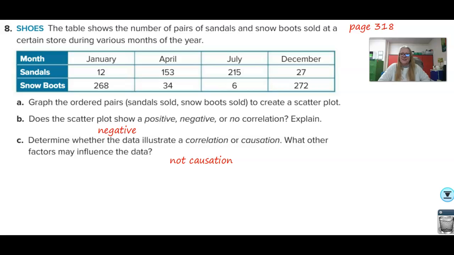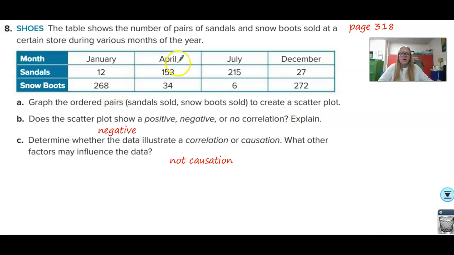Shoes. The table shows the number of pairs of sandals and snow boots sold at a certain store during various months of the year. Now, this goes pretty much what you would expect. The sandals are really high in April and July, and snow boots are high in January and December. Now, sandals don't cause snow boots to get sold, and snow boots don't cause sandals to get sold, okay? But I get ahead of myself. Is it a positive, negative, or no correlation?